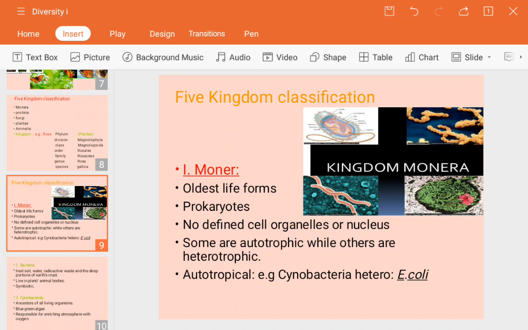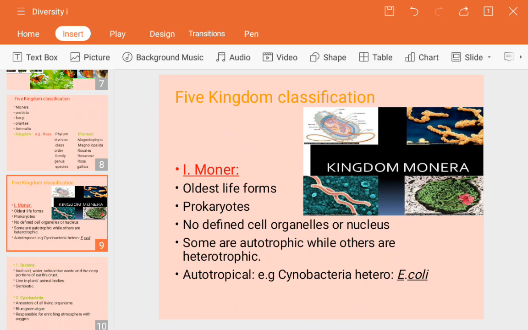So Monera is the oldest life form, the prokaryotes. You know that bacteria are prokaryotic, made up of only a single cell, with no defined cell organelles and no nucleus, as we studied in your first chapter.